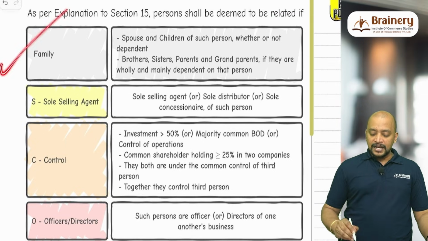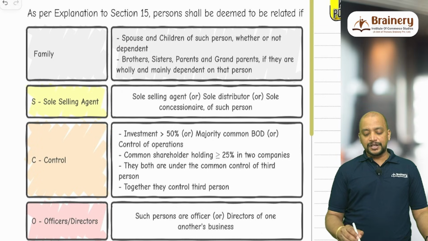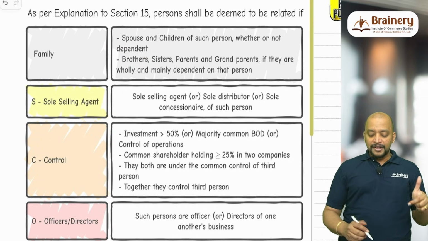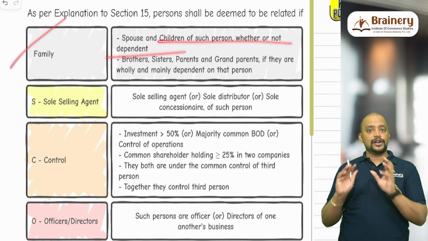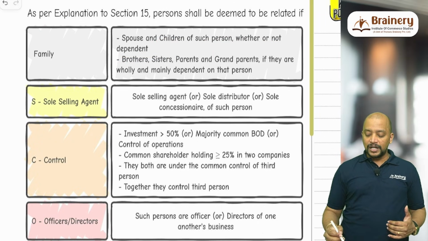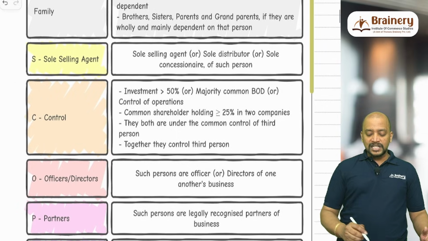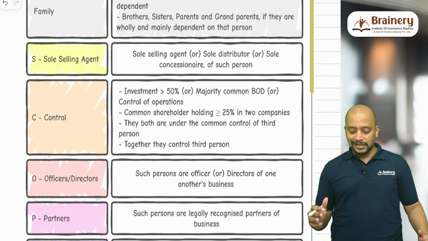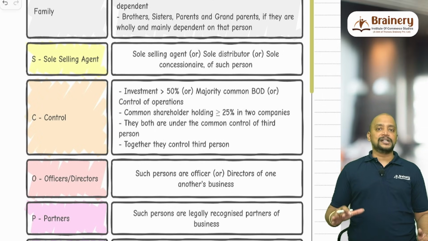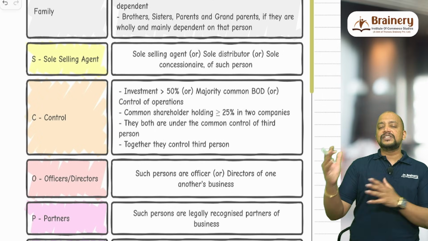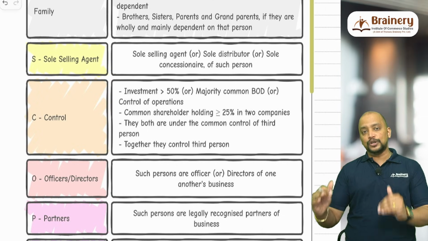Family. Family means spouse and children of such person, whether or not dependent. So you have to remember this mnemonic: family scope. Family: spouse and children of the person, whether or not dependent; brothers, sisters, parents and grandparents of that person, if they are wholly and mainly dependent on that person. Then S, for sole selling agent. Sole selling agent or sole distributor or sole concessionaire. Anyway, you can call that person. There is only one agent and all the supplies are made through that agent only. Then he will be a sole selling agent, deemed to be related.